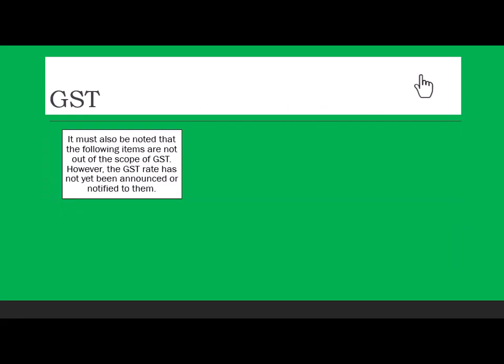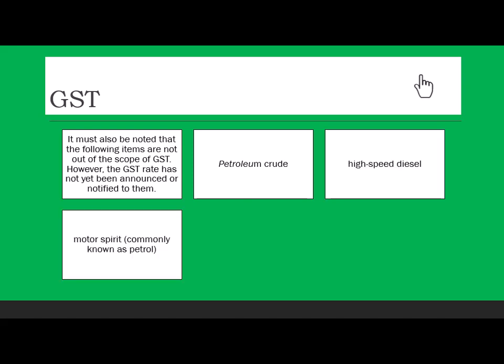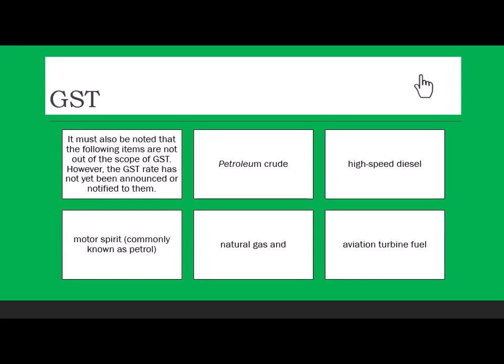Read further. It must be noted that the following items are not out of the scope of GST. However, the GST rate has not yet been announced or notified for them. So the government says that for petroleum crude, there is no tax. Though they have been brought under GST, there is no tax. So that whenever they are brought under GST, it will become very simple to start GST on these products. Similarly, all these things which are today out of the GST ambit, the government has put them under the GST Act.